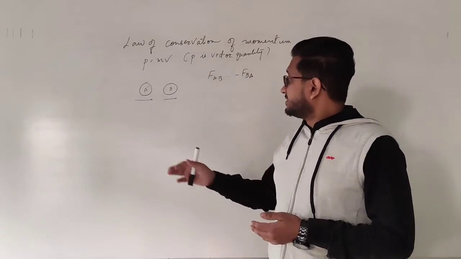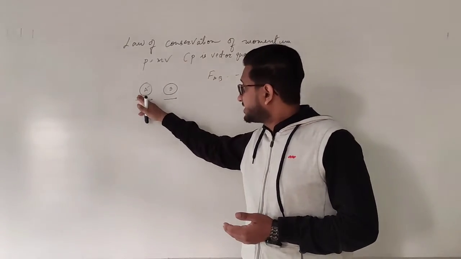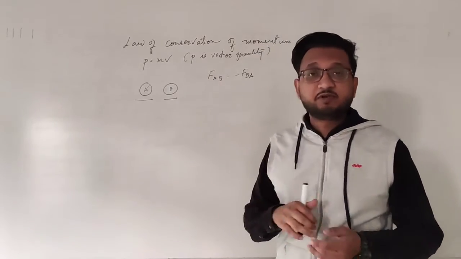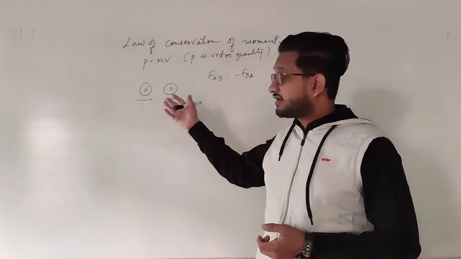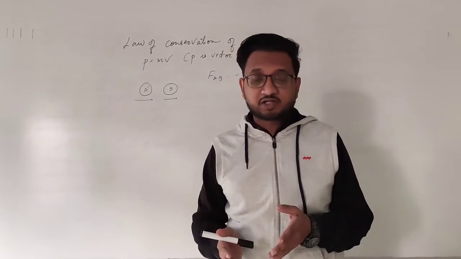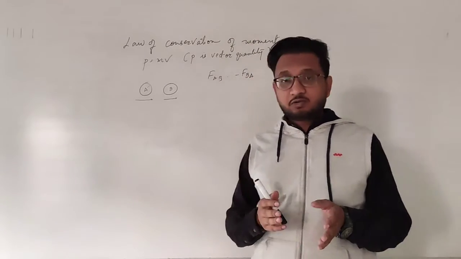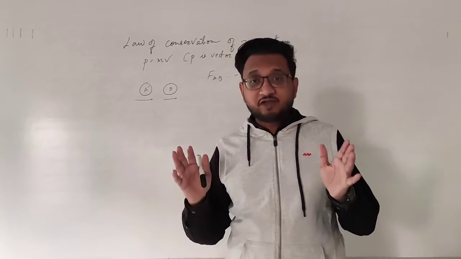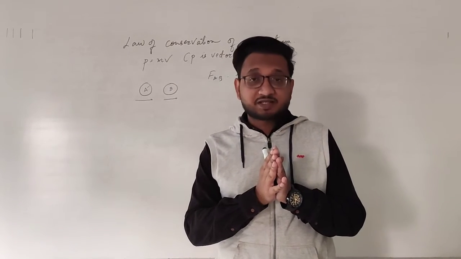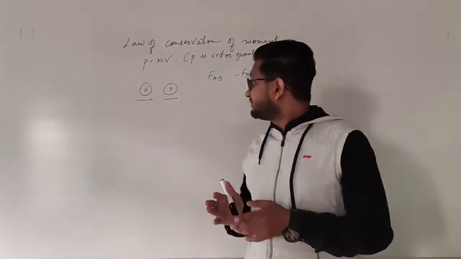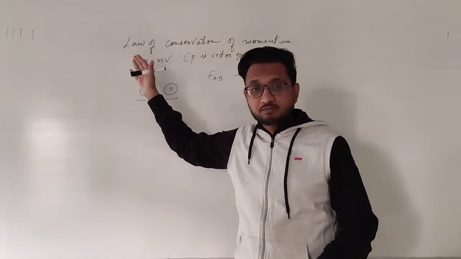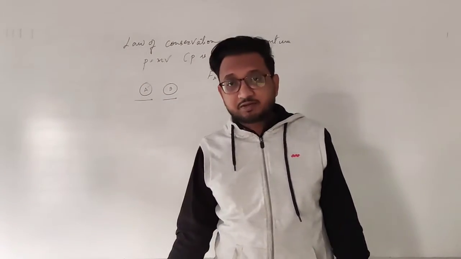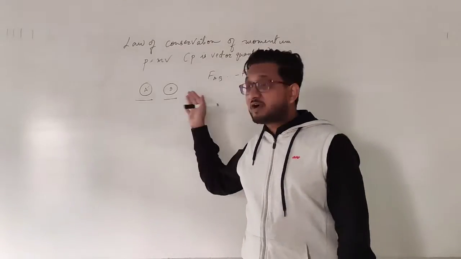Simple. So what happens is the momentum of ball A is different and the momentum of ball B is different before striking. They both have momentum because they both have a particular velocity. Okay, now we find the momentum of both of these objects, and we find the total momentum, that is we do the mathematical sum of these two. So we have the total momentum of the system, but after some time ball A is going to strike ball B, and when it strikes, both the velocities change.